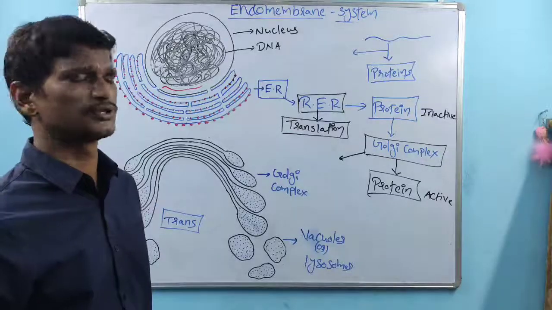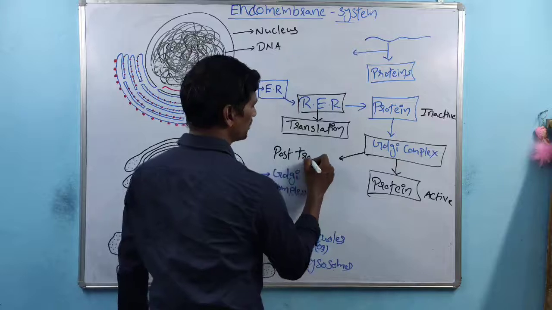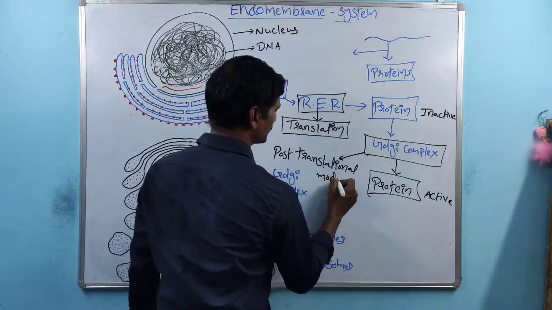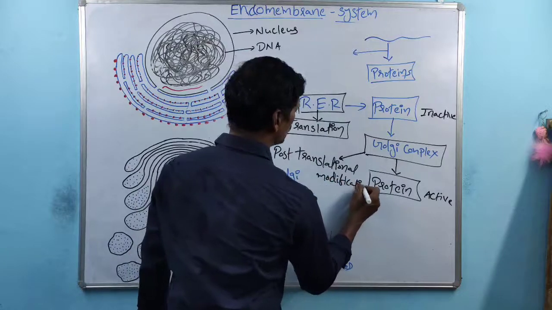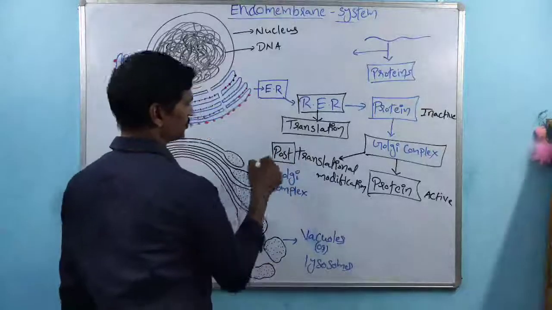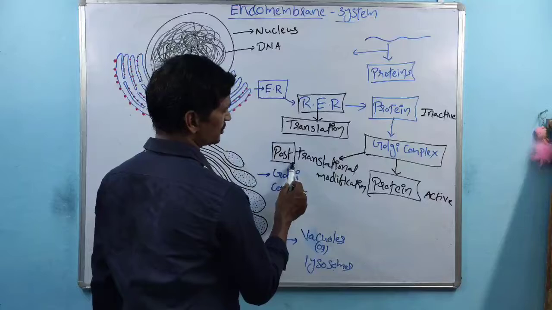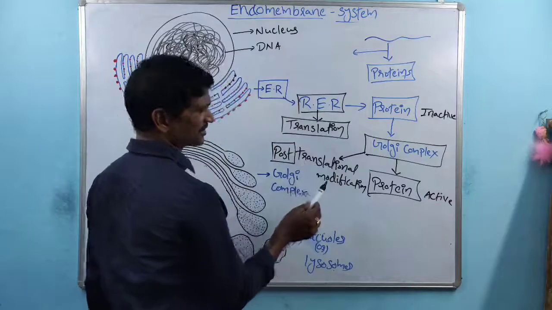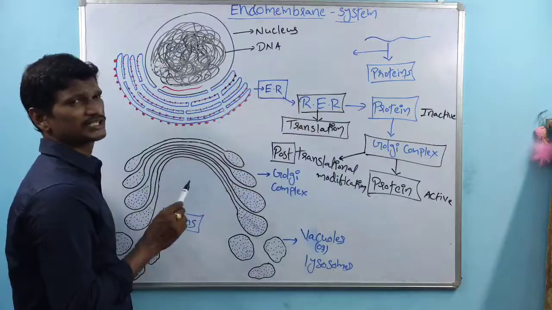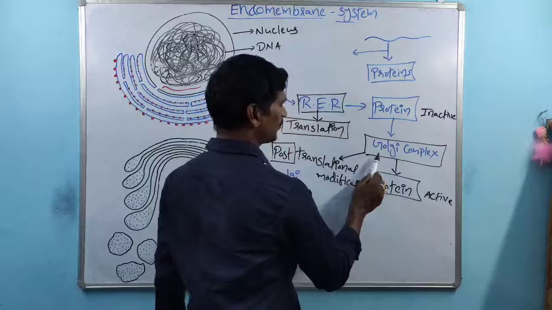The step is called post-translational modifications. So the difference between these two: after the translation, here 'post' indicates after. After the translation process, post-translational modifications take place. So that is about the Golgi complex functions.